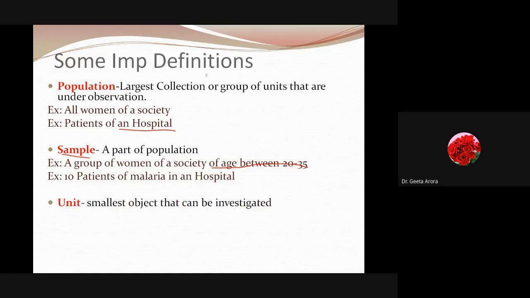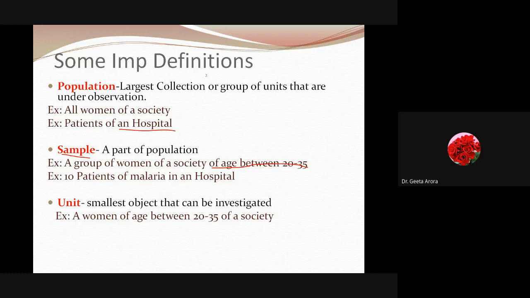And if we talk about a unit, unit means the smallest object that can be investigated. Smallest object means if you're talking about women, obviously we have taken the broad one as women, then we have squeezed it as a sample, we have taken the women of a society aged from 20 to 35. But actually when we have to talk to them, we have to talk to a particular woman, and then we will write the survey of what we are looking for, their situations. So that makes a unit.